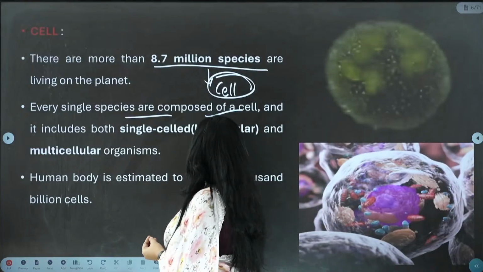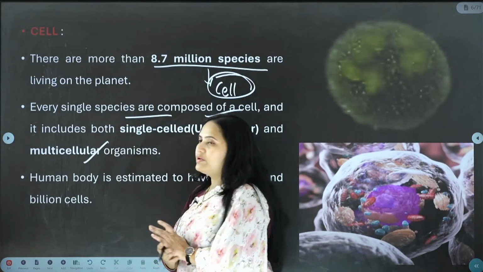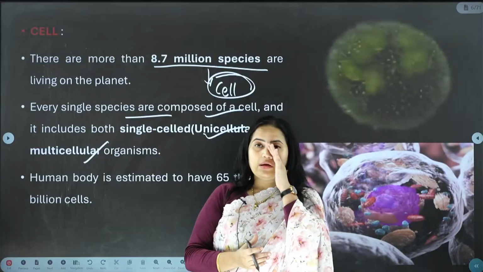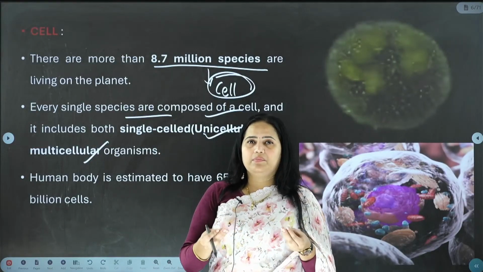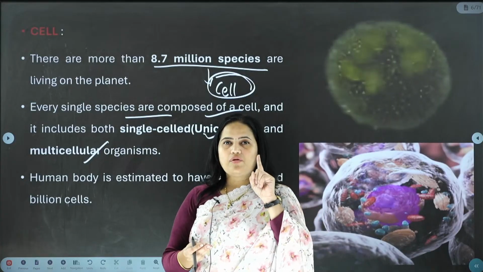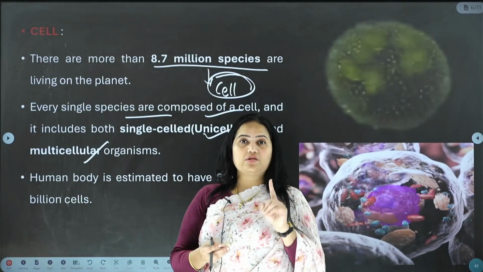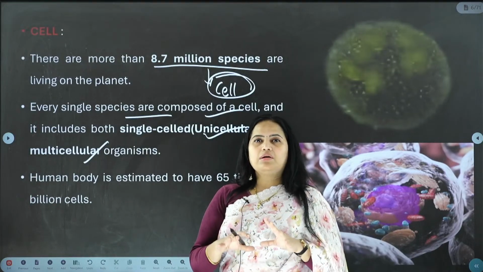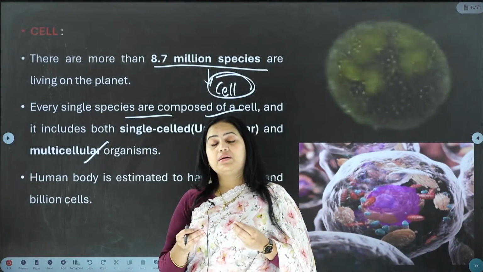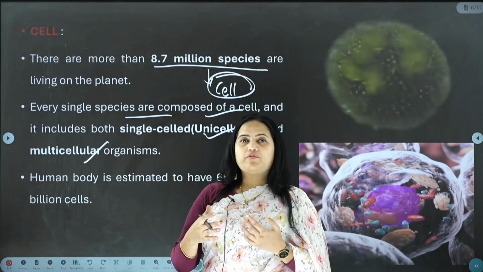So, we see unicellular and multicellular organisms. What is the basic difference between unicellular and multicellular organisms? The difference is very simple. Unicellular organisms consist of only one cell, and that one cell is responsible for every function in their body. In multicellular organisms, multiple cells are present, and they are supposed to perform different functions.